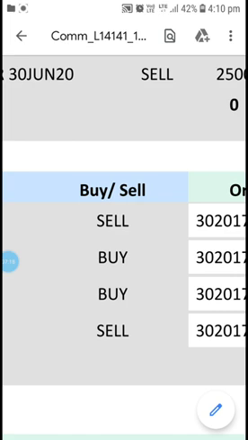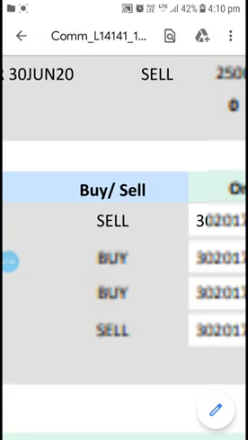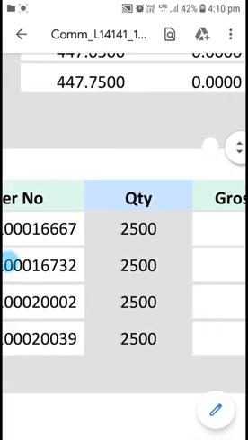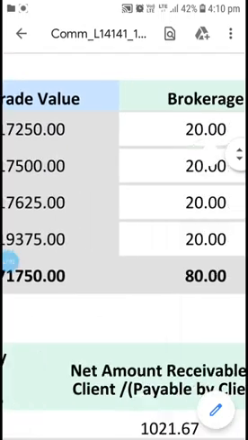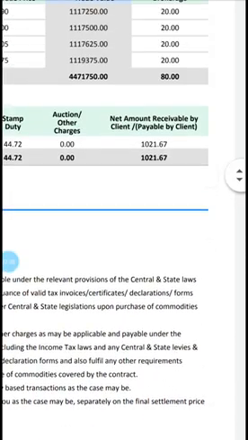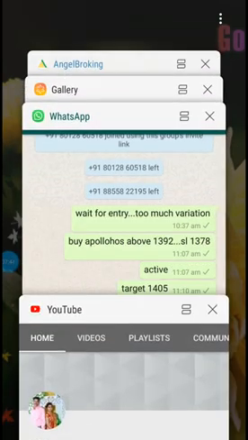So if you are a small trader, you should plan based on the brokerage, you should book the profit, then only you have to exit. And the same thing you can see in my report also, like what reductions they are doing, all those things you can see. Like you can see my profit here. Thousand 21 rupees is my profit, and the same thing you can check in your application also.